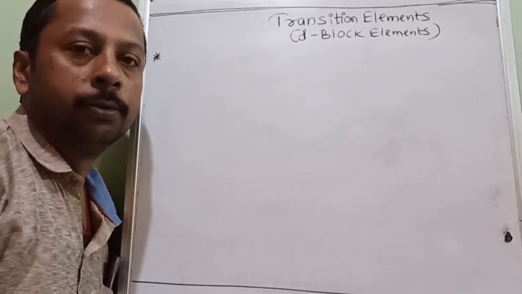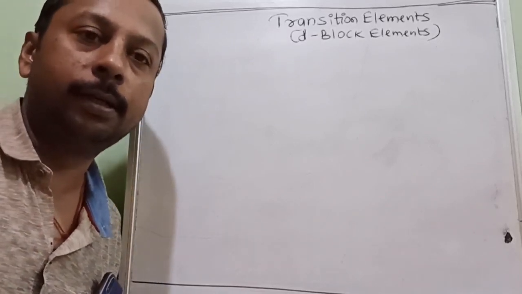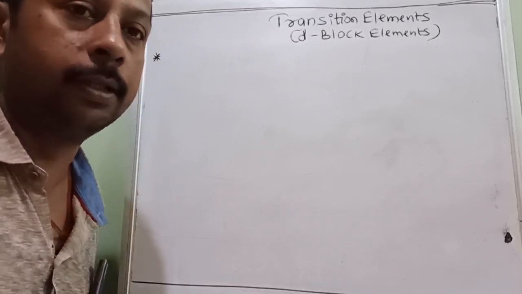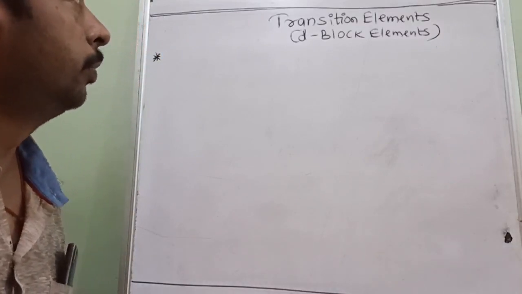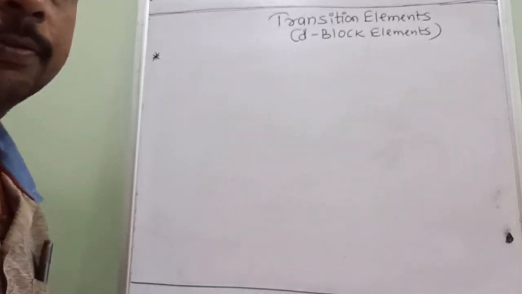Okay, so the second scoring topic of inorganic is D block elements, D and F block elements. First we are going to start with the D block elements, the transition elements. So in the transition elements, first let us know about the definition.